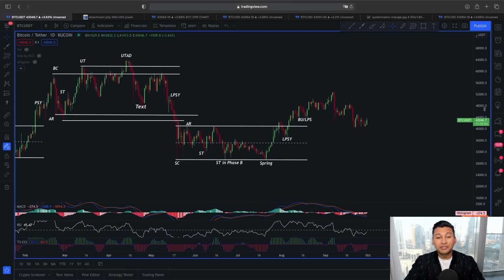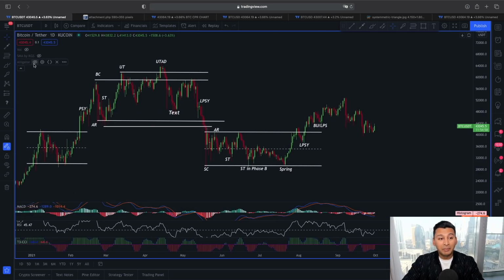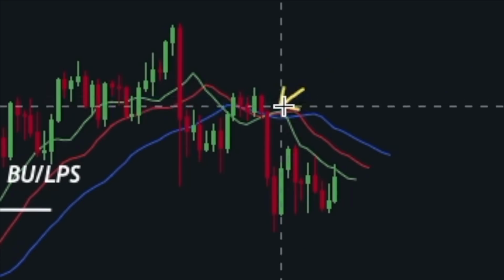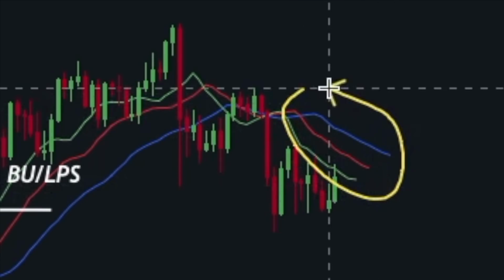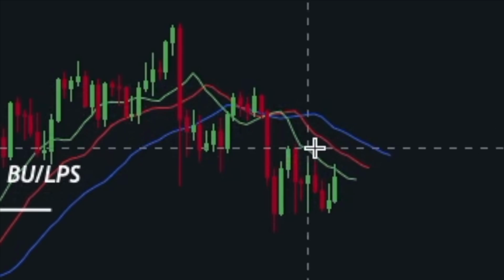So in a daily time frame, I'm going to keep it very simple, because if you look at the price structure, by simply adding this Williams alligator indicator, we can see very clearly first, bearish crossover here in Williams alligator indicator, and second, the price is below this Williams alligator indicator.